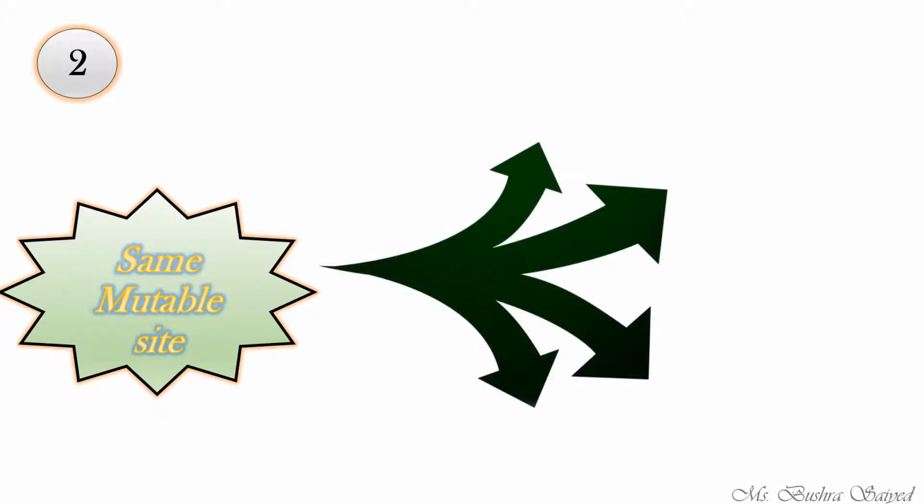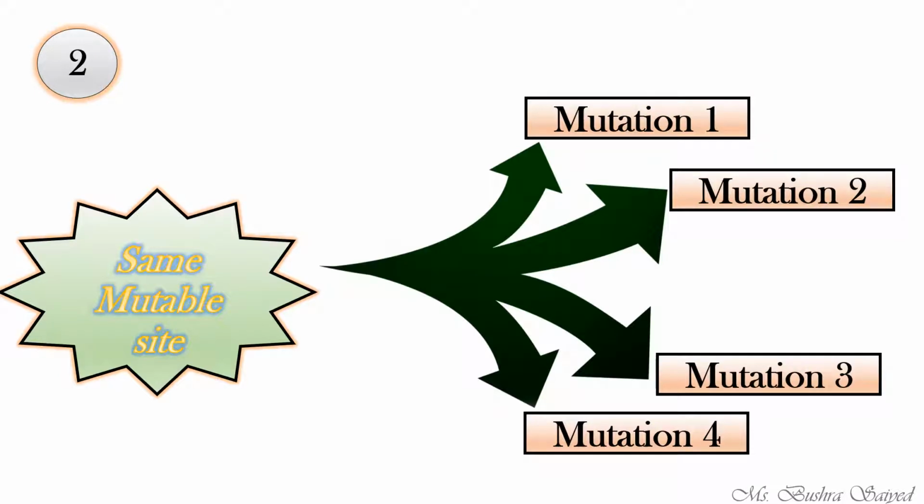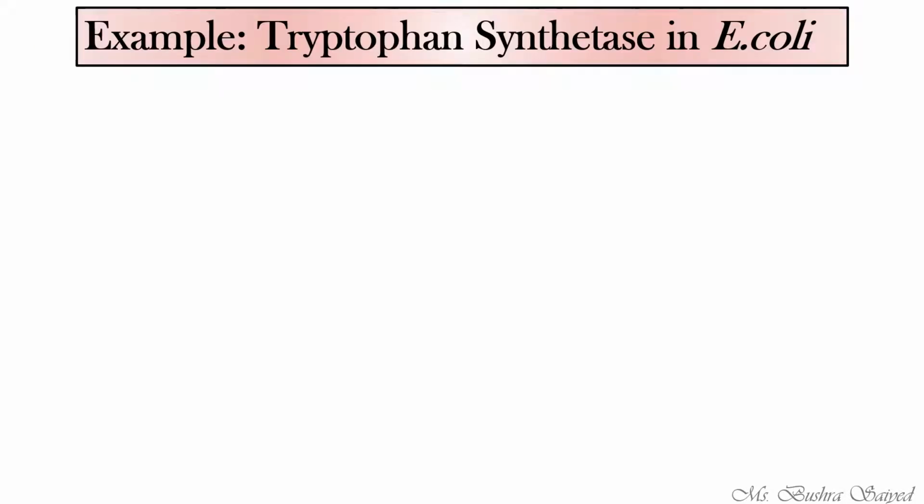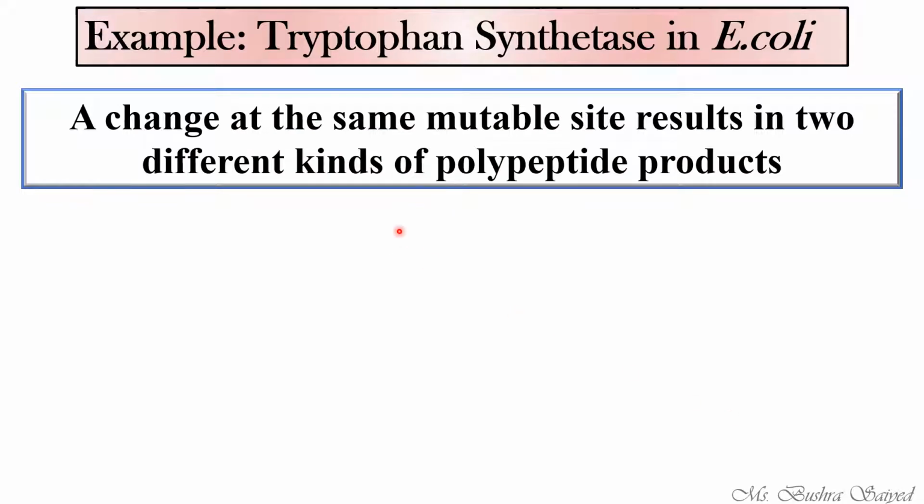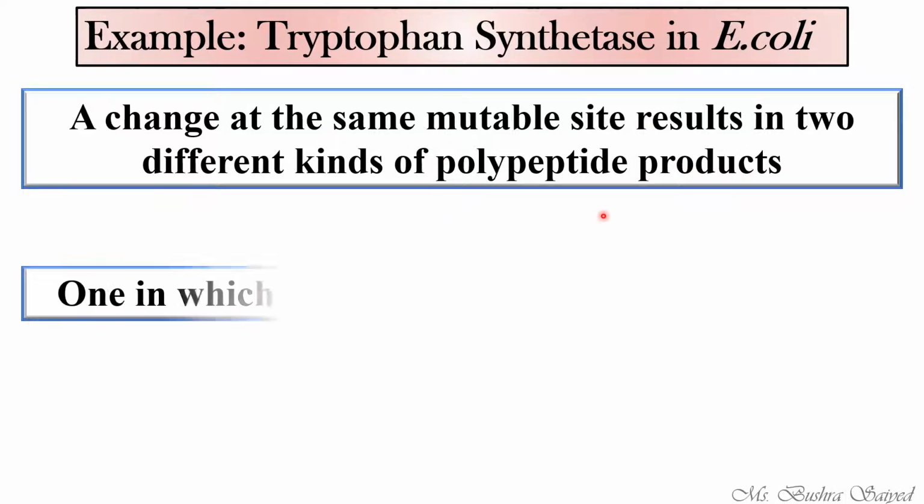Coming to phase 2, there is the same mutable site. There is one mutable site, but the mutations will be different. How? Let us see through an example. Again, tryptophan synthesis. A change at the same mutable site results in two different kinds of polypeptide products. There is a change in the same mutable site, but the polypeptide products will be different. How?